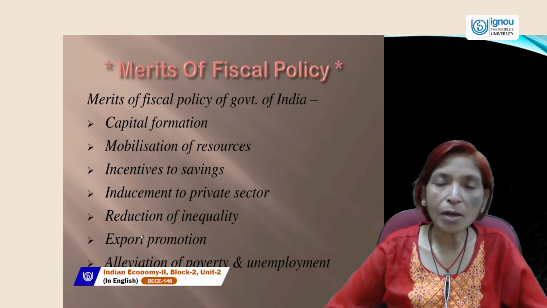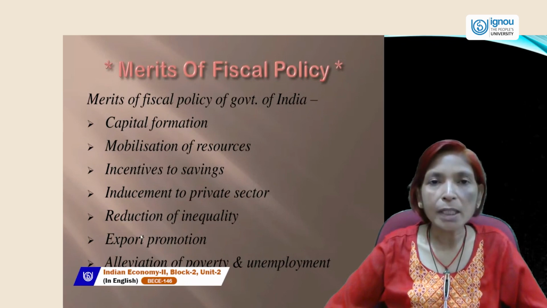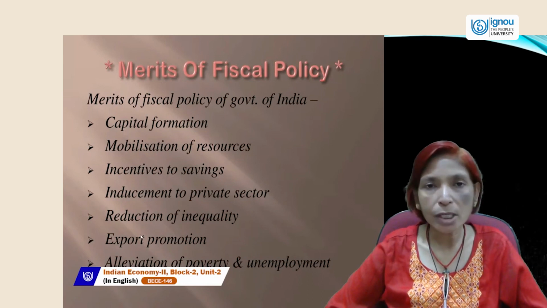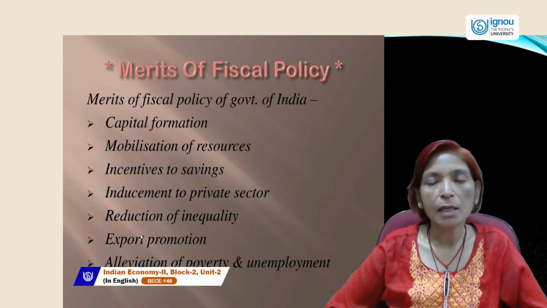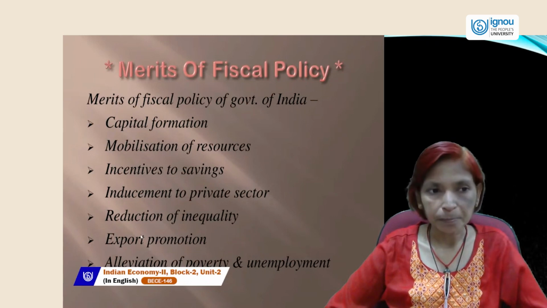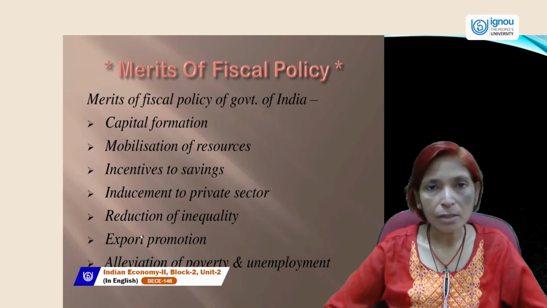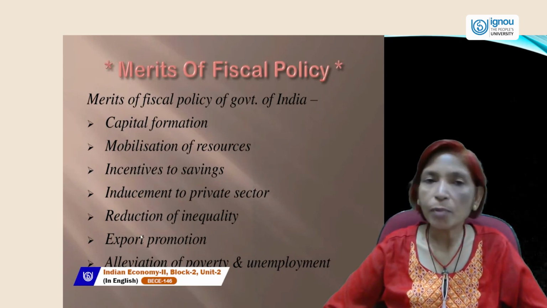Capital formation is called investment or increase in net capital assets, like fixed assets such as buildings, machines, equipment, inventories, etc. So capital can be formed, accumulated, or generated with the help of this fiscal policy.